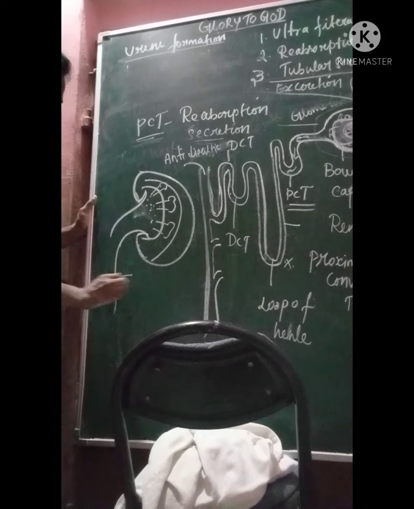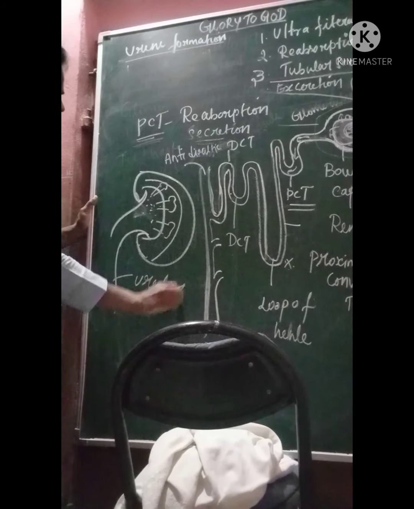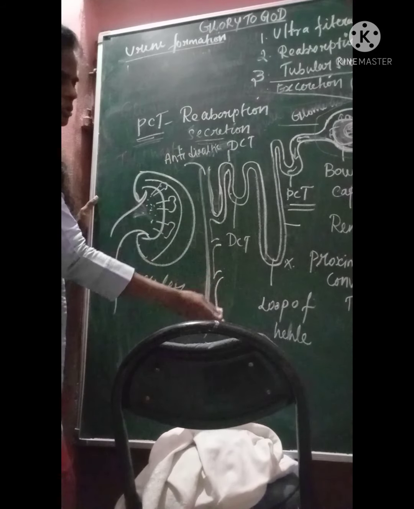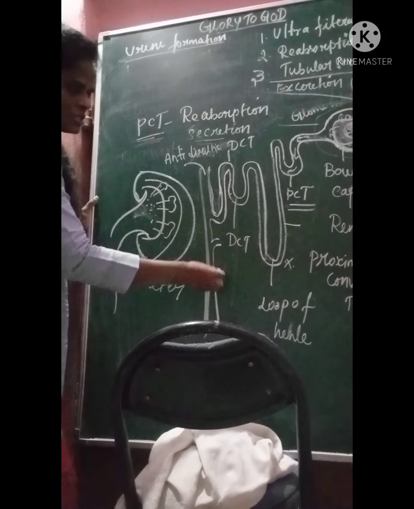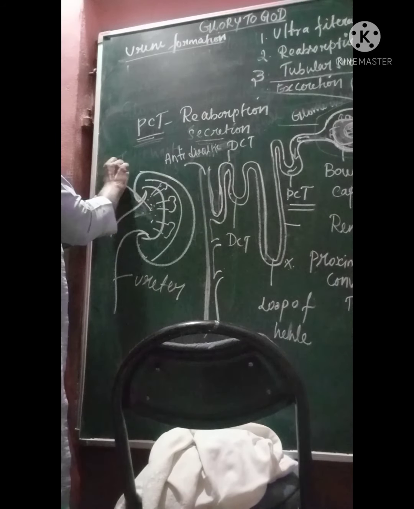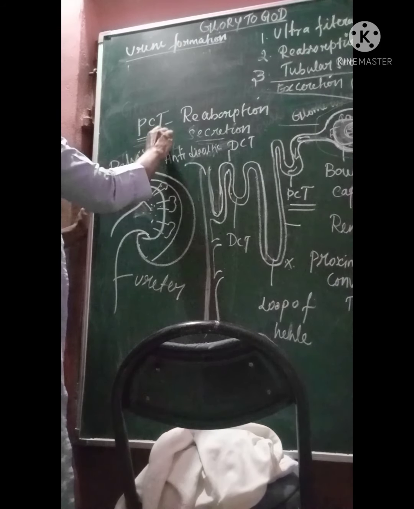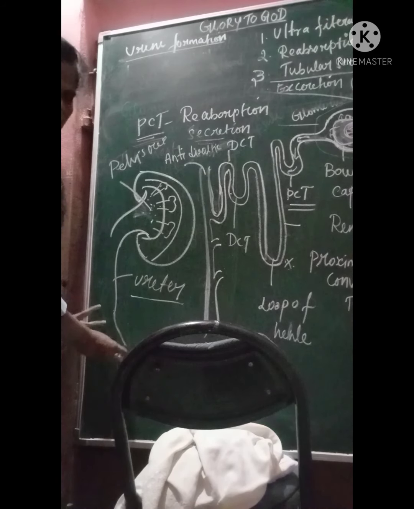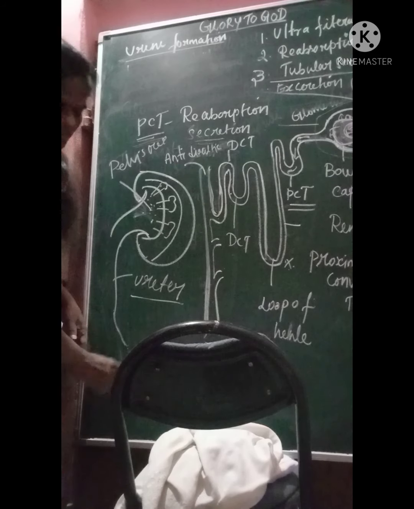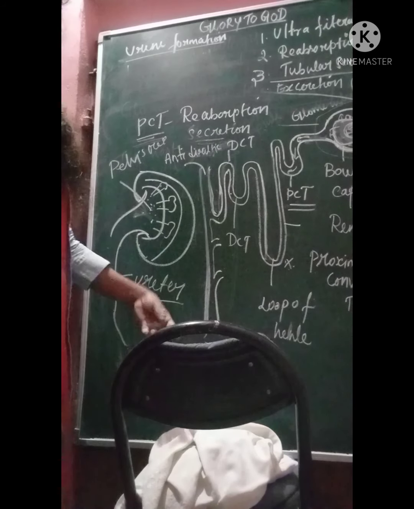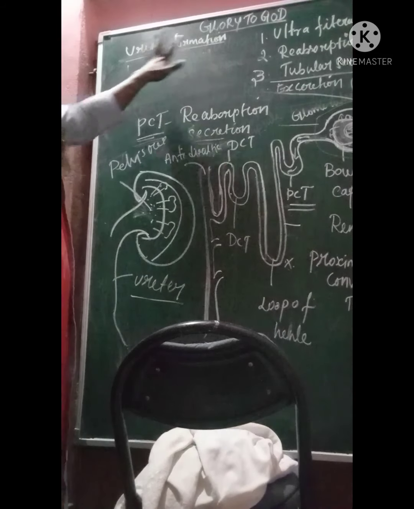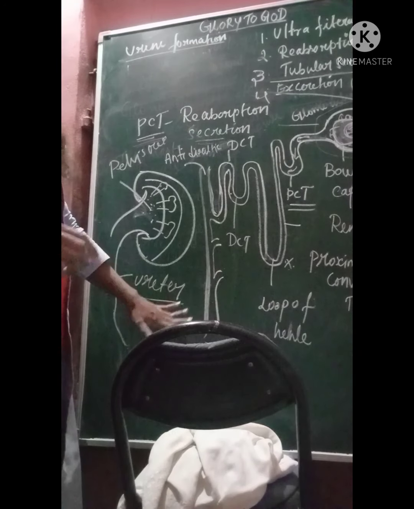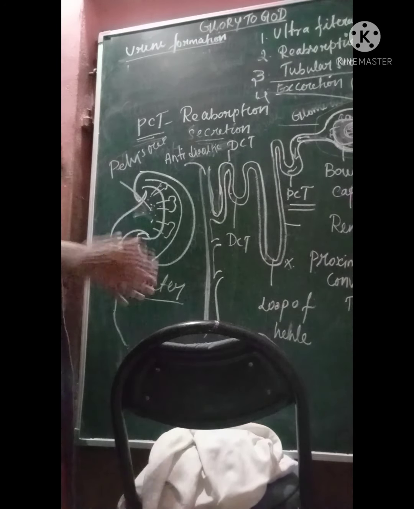From the pelvis region, the ureter starts. The collecting duct collects the urine from all the nephrons. This is one nephron; like that, thousands and thousands of nephrons open into the collecting duct. From the pelvis region, the ureter starts and collects the urine. That ureter opens into the urinary bladder. From the urinary bladder, the urethra disposes the urine. This is the final step of excretion. This is how the human excretory system works.